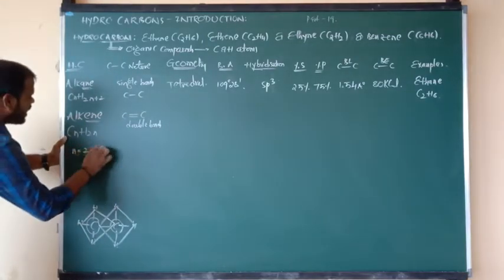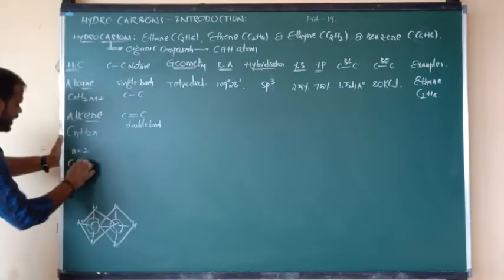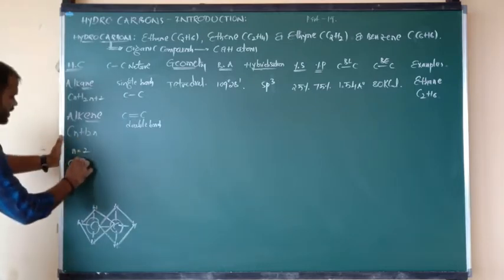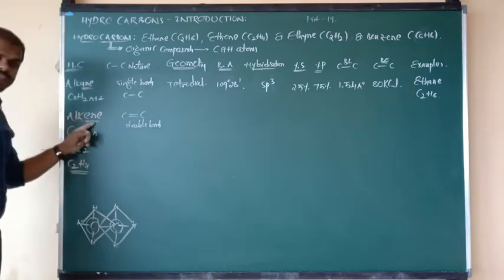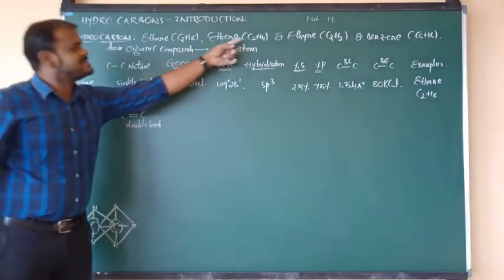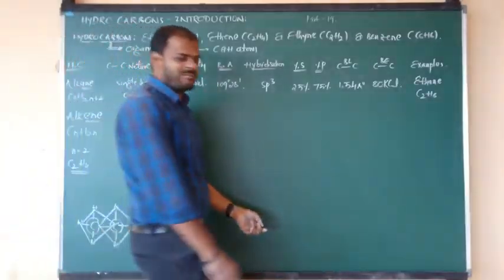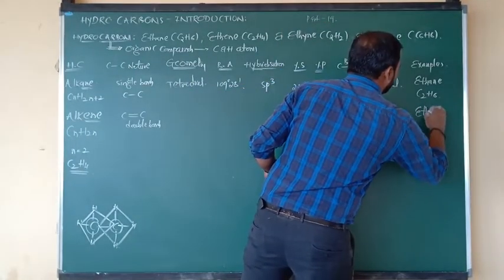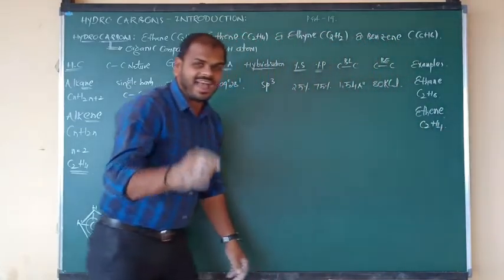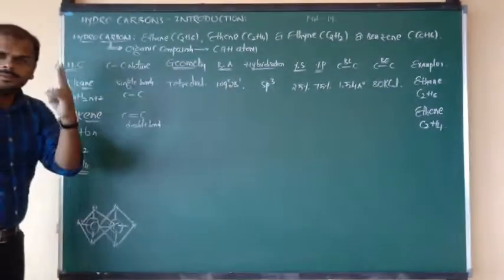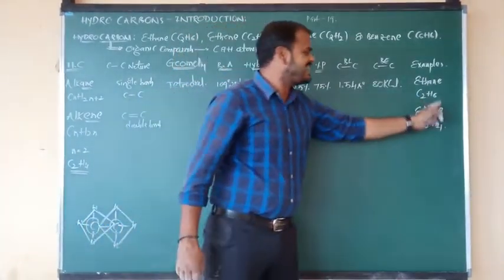In the place of n, I am going to consider the value 2. Substitute this value in the above equation, then what will we get here? C2 and 2 twos are 4. So we can say that C2H4. C2H4 is an example of alkene. The name is nothing but what? Ethene, an example of alkene. So ethene formula is C2H4. Already I have told you, from alkane to alkene, the gap is 2 hydrogens. From ethane to ethene, again the gap is 2 hydrogens, C2H6 to C2H4.